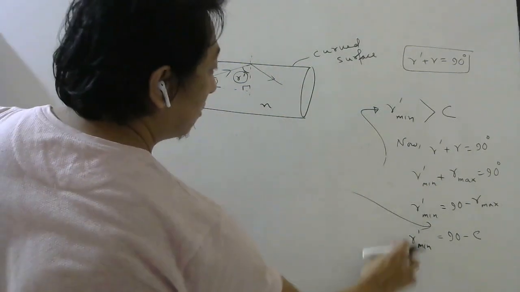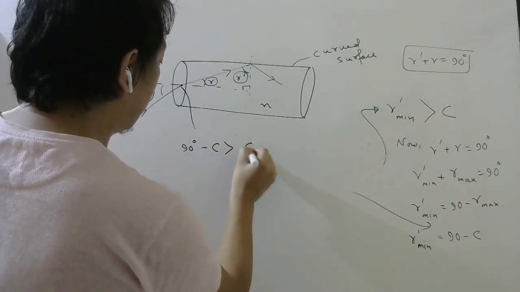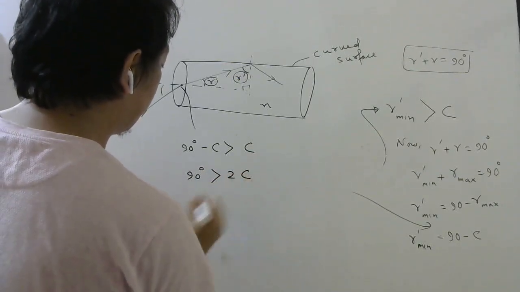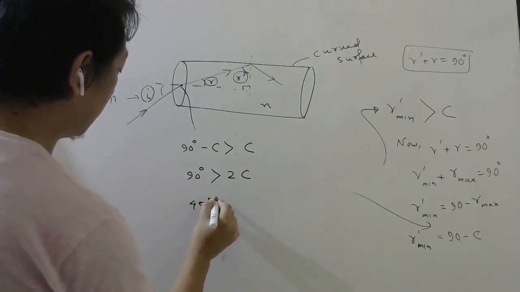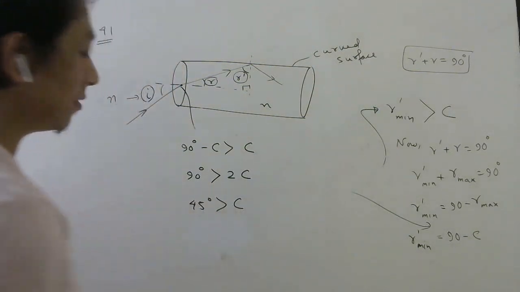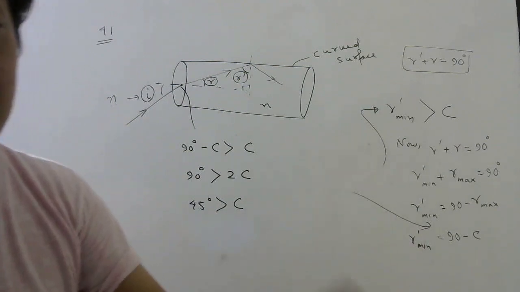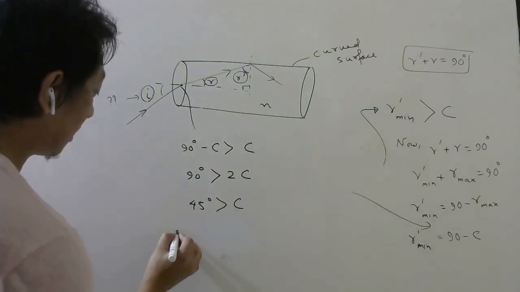Okay, so substitute this here. What will you get? 90 minus C should be greater than C. So 90 will be greater than 2C. Or you can bring this 2 here, so 45 should be greater than C. Or you can say C should be less than 45, if they ask in terms of C. But here they are asking in terms of refractive index. So let us take sine both sides.